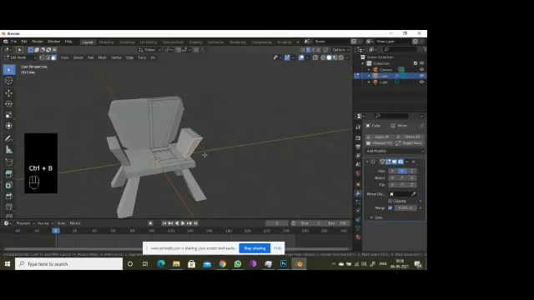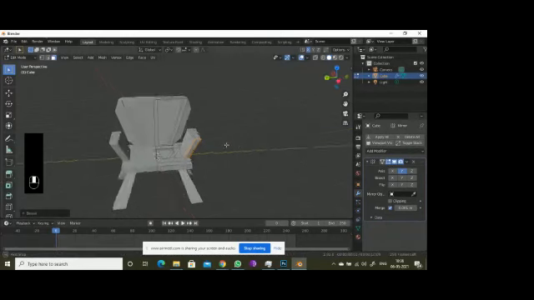If I press Control B, that is the shortcut for bevel. So learn this shortcut.